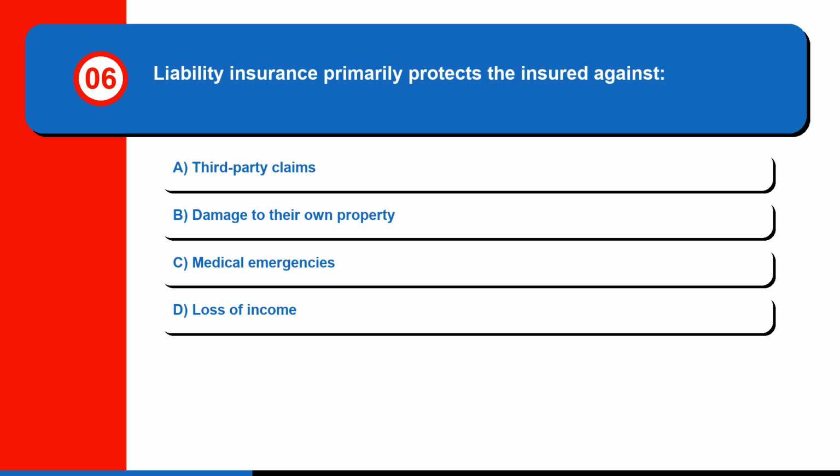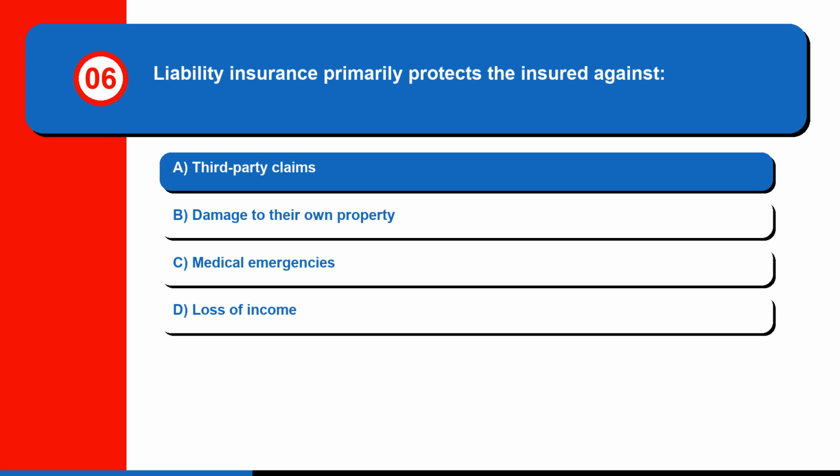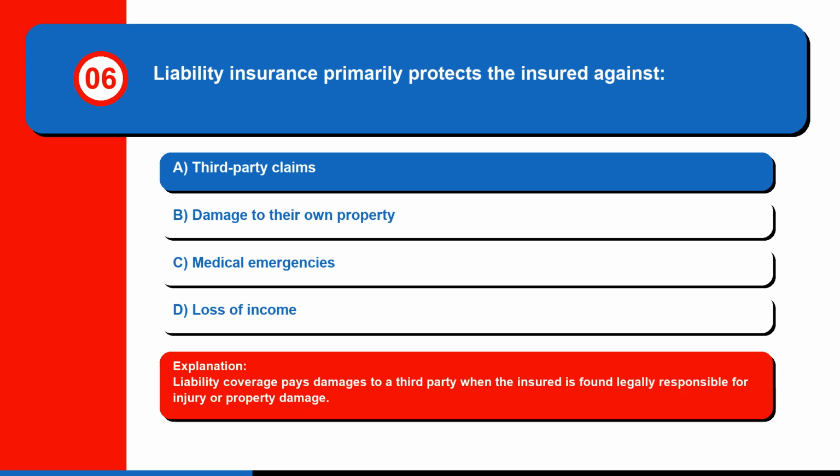Question 6. Liability insurance primarily protects the insured against A. Third-party claims. B. Damage to their own property. C. Medical emergencies. Or D. Loss of income. The correct answer is A. Third-party claims. Liability coverage pays damages to a third party when the insured is found legally responsible for injury or property damage.